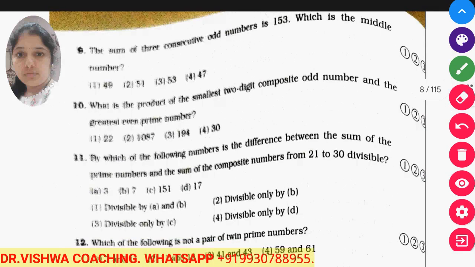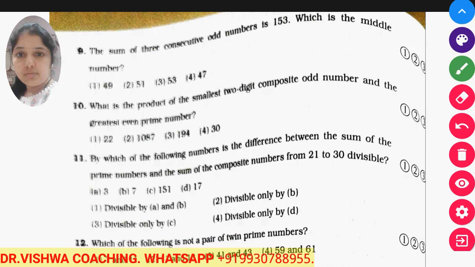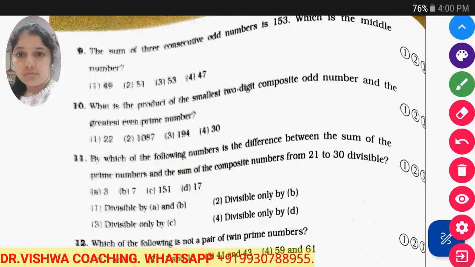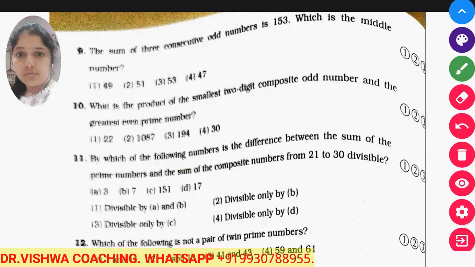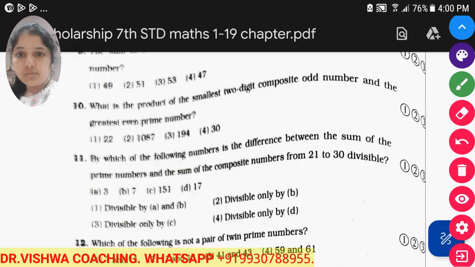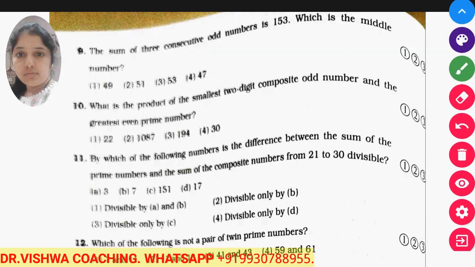You must know the smallest two-digit odd composite number, and the greatest even prime number, then you can multiply both of them.